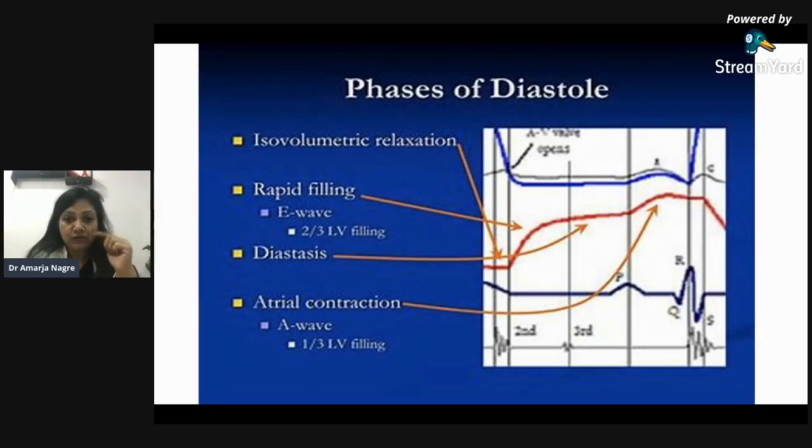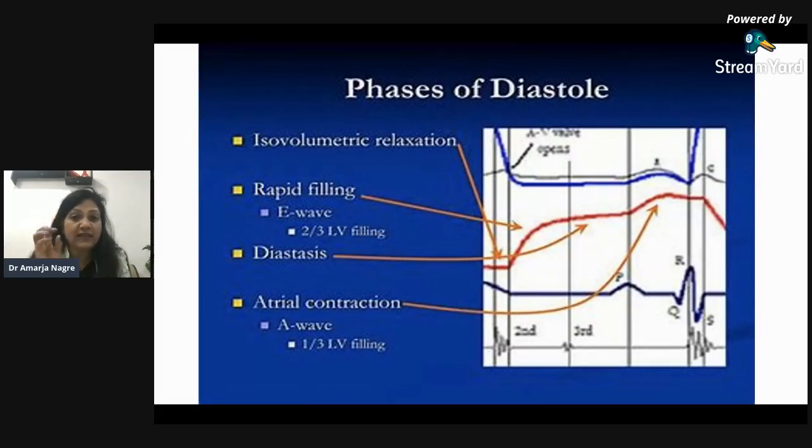So whatever blood is coming from LA to LV is the rapid filling of LV, the E wave or ejection of the LA into the LV.